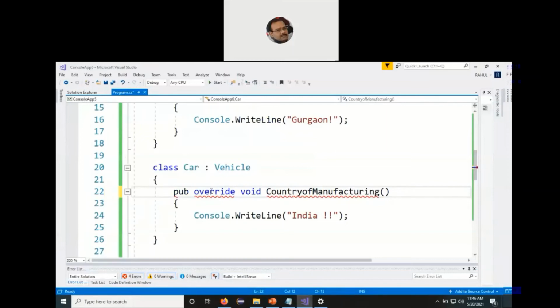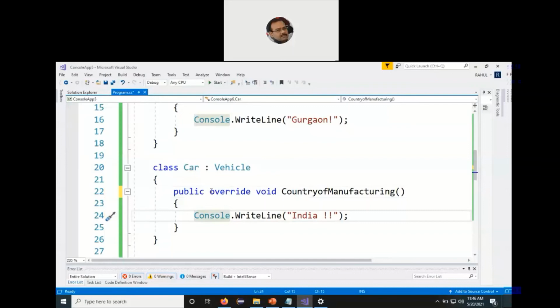So I restore the scope as public, because if you keep it as private, then the problem will come if you further down the line inherit another class from the car class. The function called country of manufacturing will not be accessible to the second derived class in the hierarchy, because you have blocked the scope in the first generation of the derived class. So I repeat again, the first generation of derived class is car.